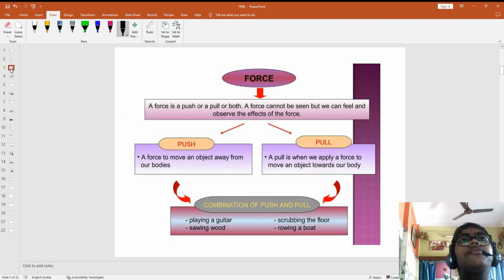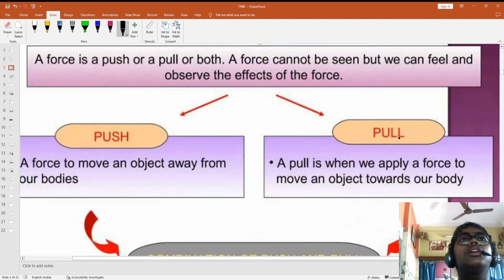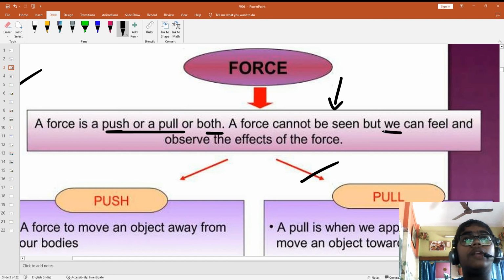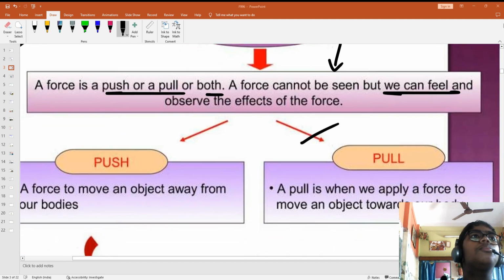Now you can see, force is the push or pull. Yes, force is the push or pull or both. So force is defined as what? Push or pull or both. A force cannot be seen, but we can feel it. Force cannot be seen, but we can feel it. Okay. So what is push or pull?